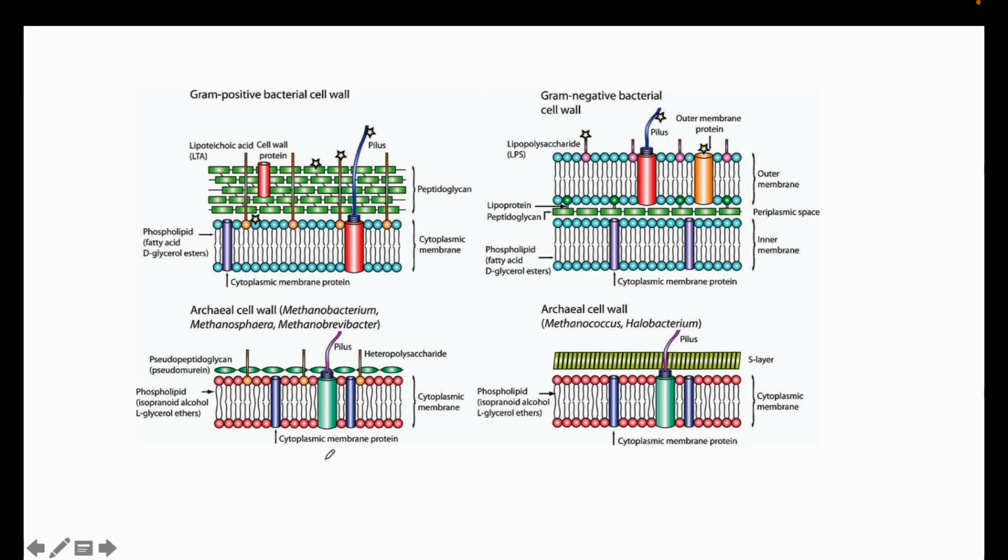Then we have the archaeal cell wall. The archaeal cell wall doesn't have one specific composition. This is very important: the archaeal cell wall composition mainly depends upon the different species of archaea. Different species of archaea have different compositions. As you can see here, we have Methanobacterium, and here we have Methanococcus and Halobacterium. The cell wall compositions of Methanococcus and Halobacterium are very different.